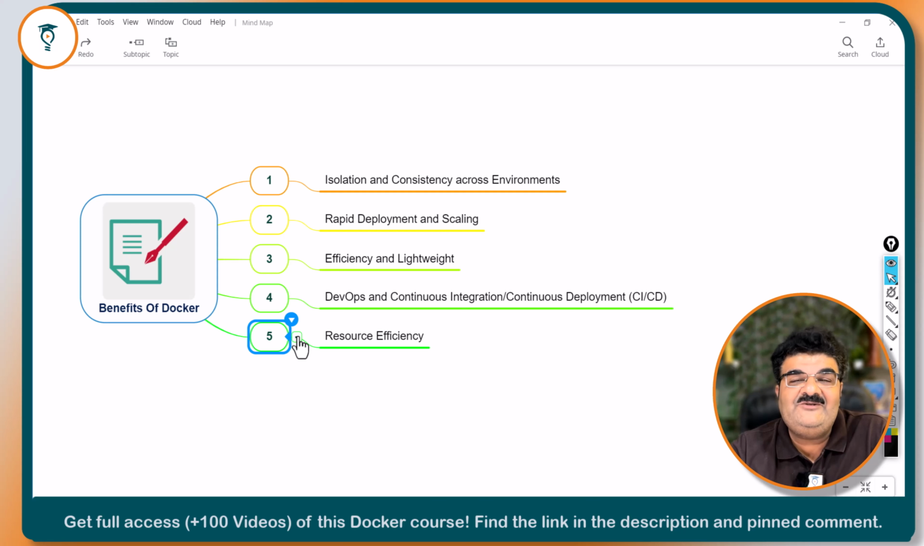Next video, we are going to talk about some of the Docker components, and then we will start practical very soon.